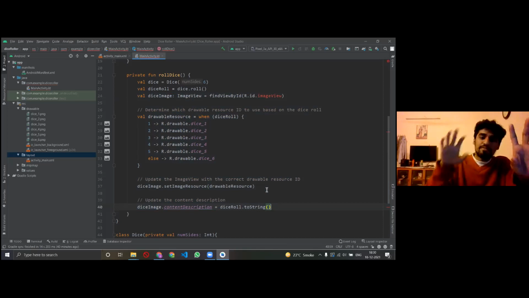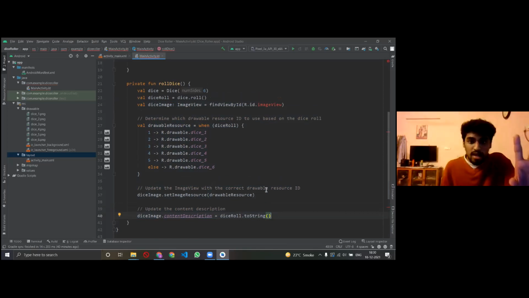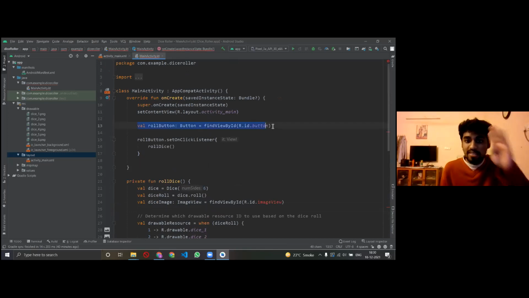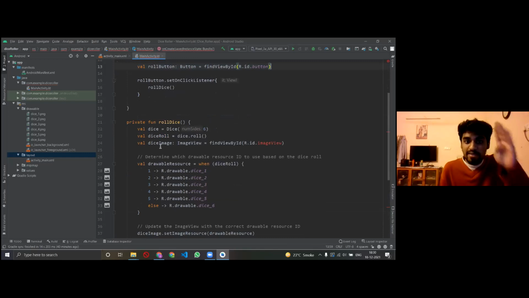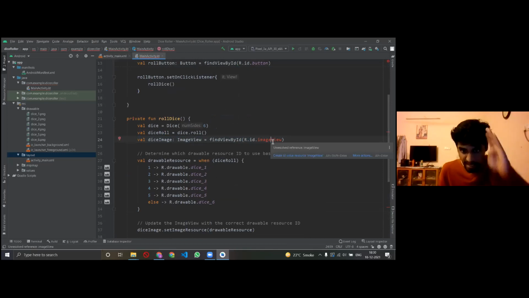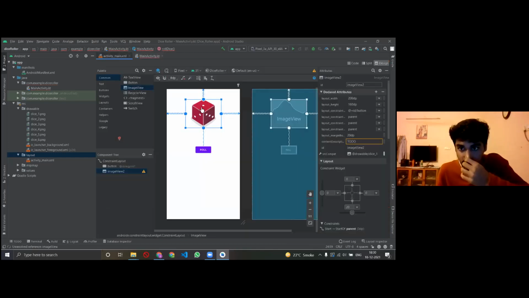So now we have an image, we have a button. Above we told Android Studio कि button जैसी कोई चीज है, आप उसको refer करो. Here also we are telling Android Studio the same thing कि image जैसी कोई चीज है and you refer the image, right? And ये image ID कहाँ से पता चला? I click on the image.